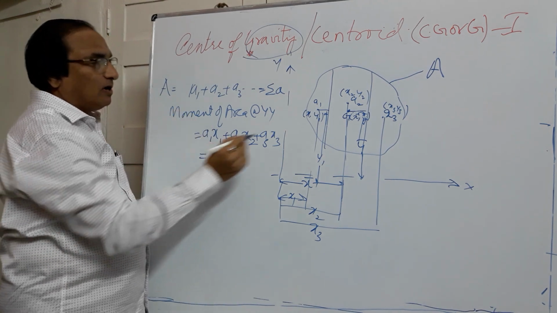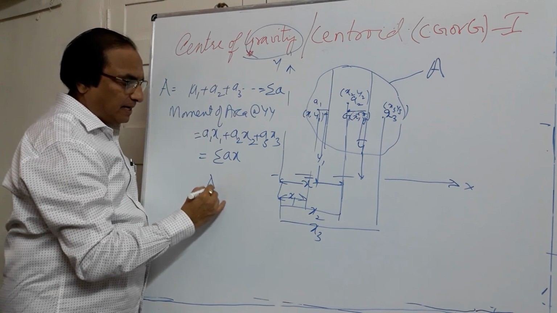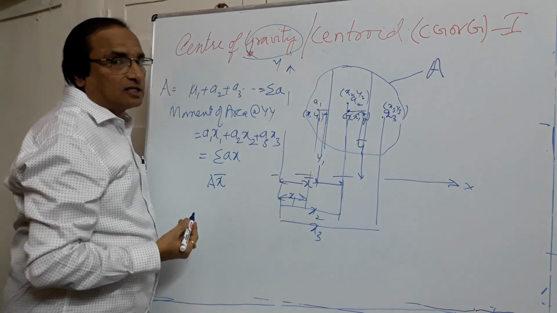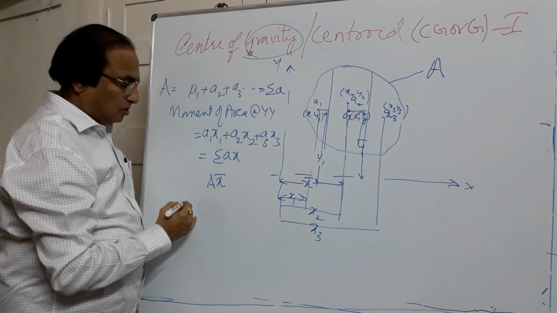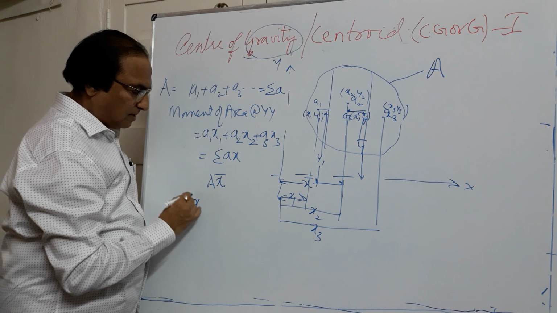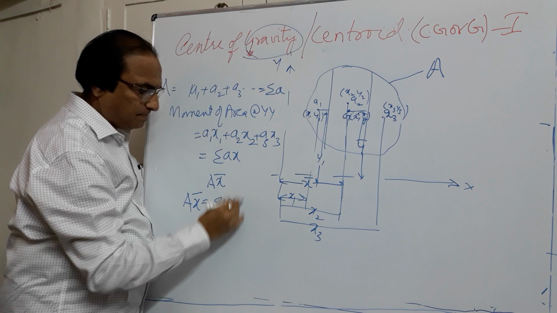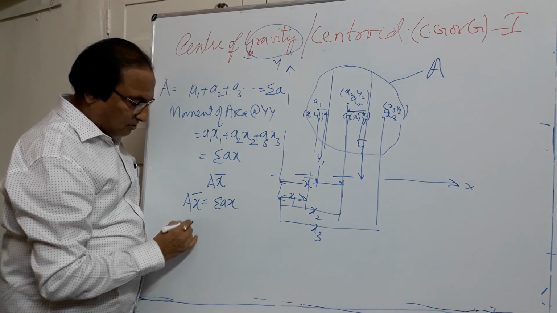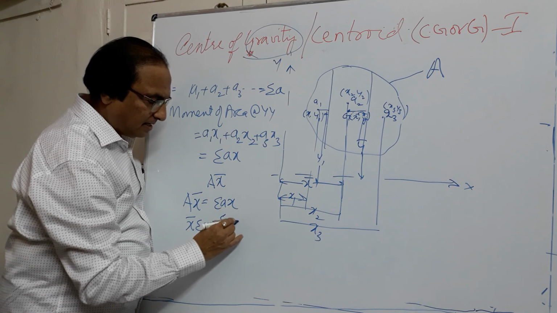Now here we have the total area. If I take moment of the total area, it will be A into x bar. If I use Varignon's principle of moments, the moment of the resultant about a point must be equal to the sum of the moments of all the forces. So I can write A x bar, that is sigma A into x bar, is equal to sigma Ax.